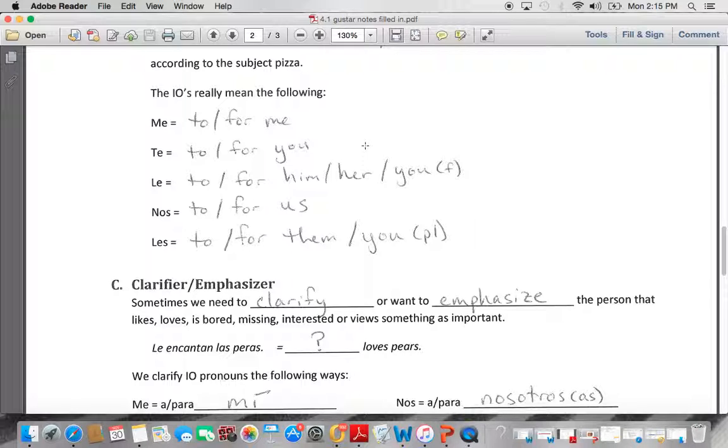So if I say me gusta pizza, it means pizza is pleasing to or for me. Te gusta pizza? If I ask it as a question, te gusta pizza? Would be, is pizza pleasing to or for you?